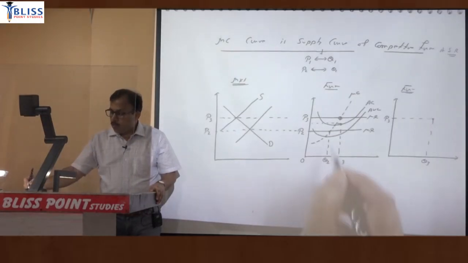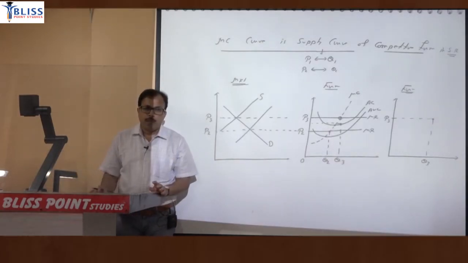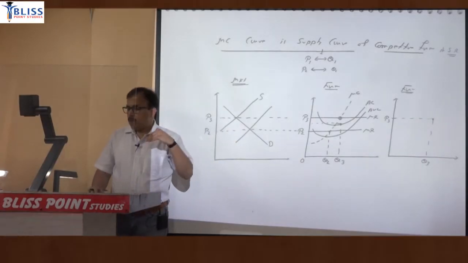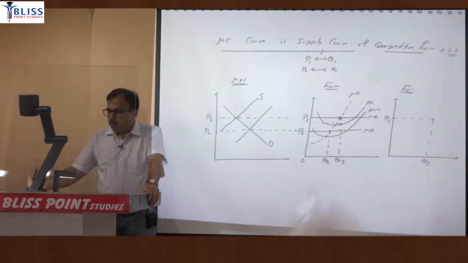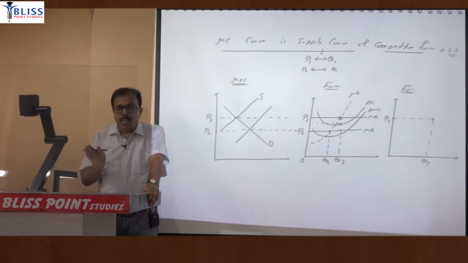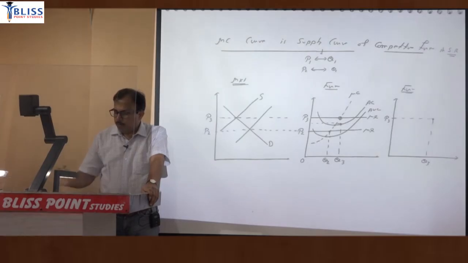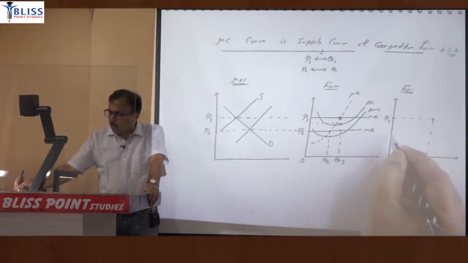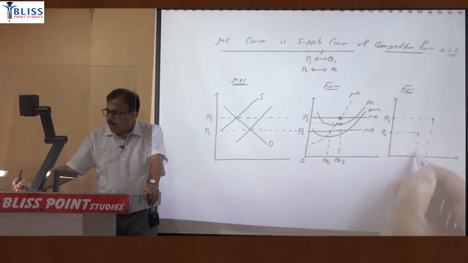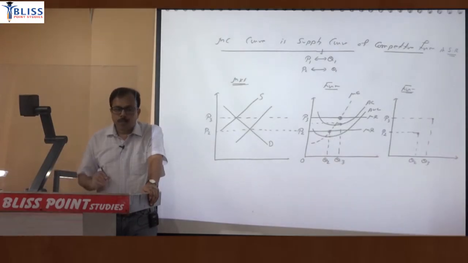Now at this quantity you will say that price is less, average cost is more, so there is loss. But despite loss, firm will operate because price is more and average variable cost is less. So when price is greater than average variable cost, firm will operate despite loss because firm is having operating profit. So firm will supply quantity Q2 at price P2. So you plotted this point here, clear?